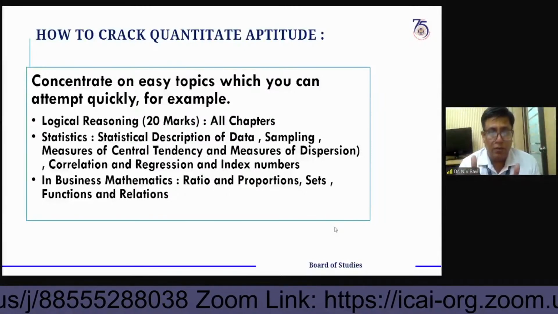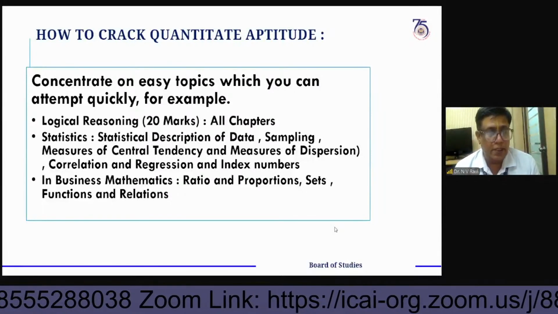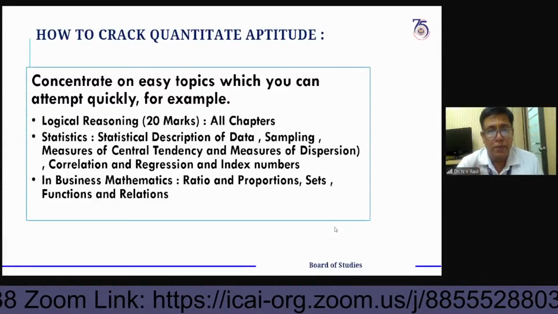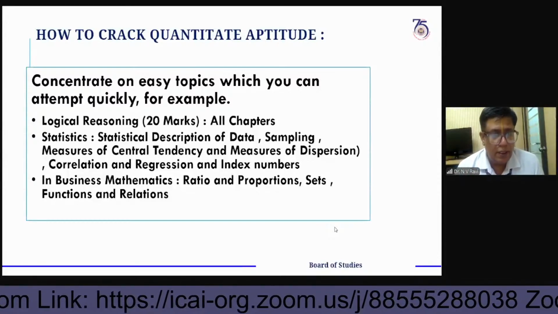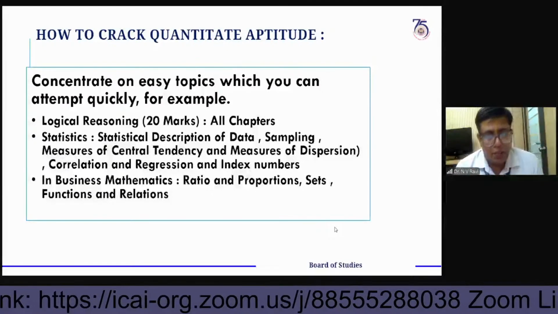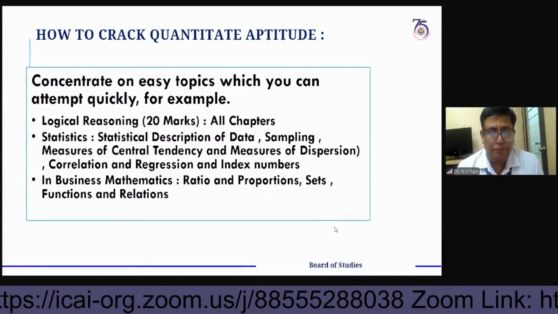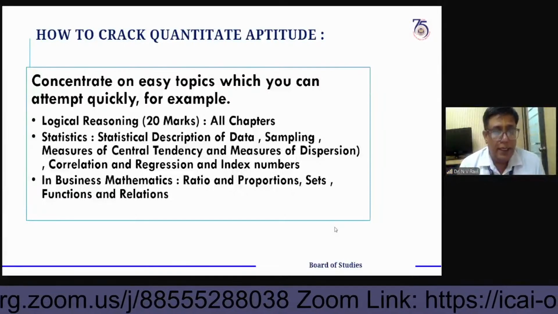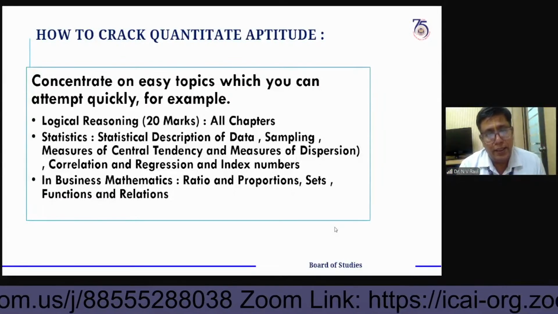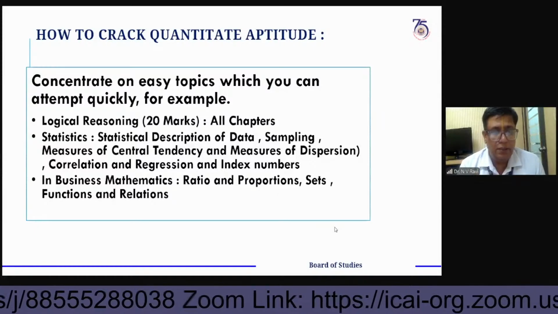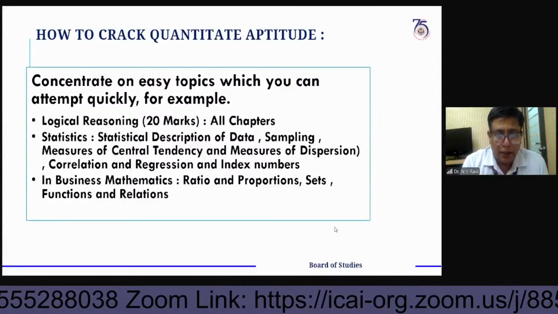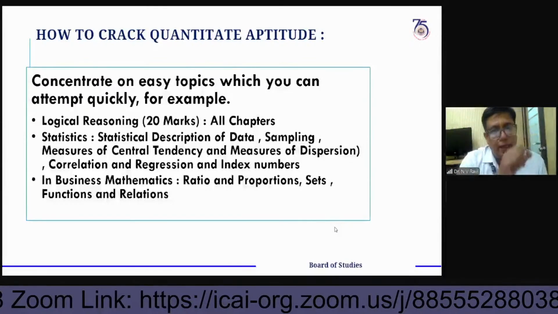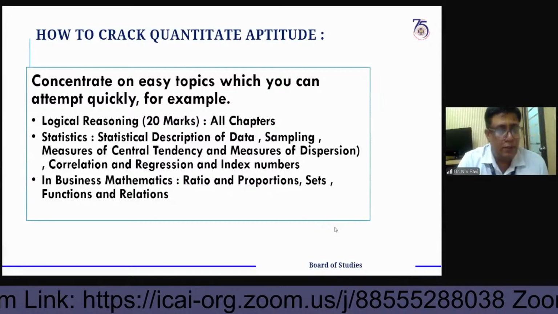If you want to clear the Mathematics paper and this Quantitative Aptitude paper, first you should have a good aim. Your aim should be very high to clear the foundation examination. It is not very difficult, you can do it, if you plan well, if you prepare thoroughly, if you take our guidance seriously and implement it in your own manner, like preparing notes and solving problems, you will definitely clear the examination. There is no doubt.